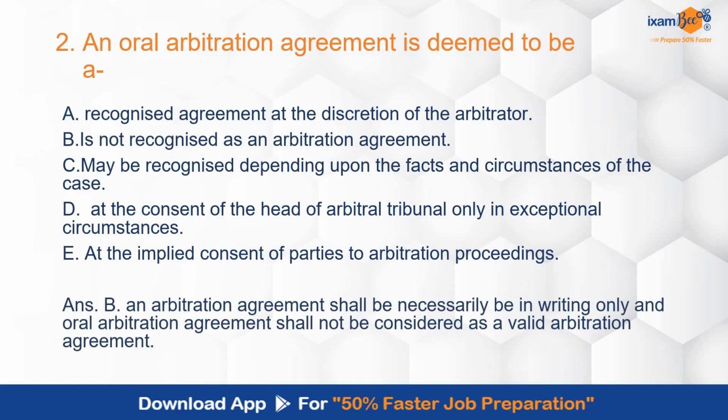The correct answer is B. An arbitration agreement shall necessarily be in writing only, and an oral arbitration agreement is not considered a valid arbitration agreement. As the mandate is that it should be in writing, an oral agreement is not an arbitration agreement. So the correct answer is B.